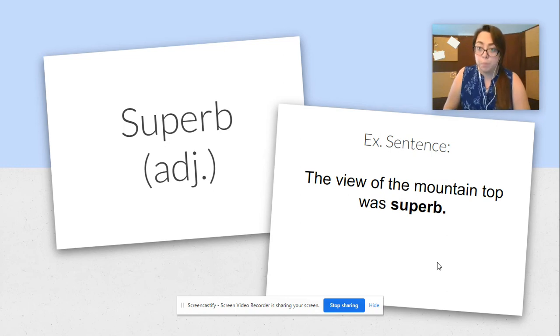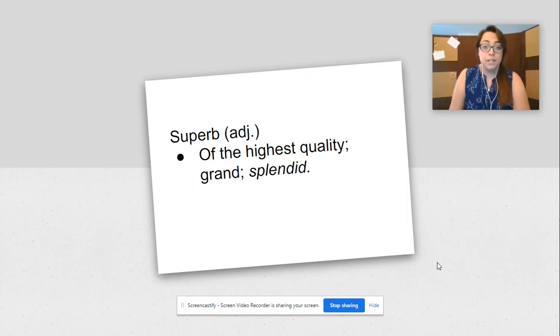Our next word is superb. Superb is an adjective, and the example sentence is the view of the mountaintop was superb. And our definition is of the highest quality, grand, and splendid. Ding, ding, ding. We are getting hit with all the vocab words today. Lots of reoccurring vocab words that we've already seen. So if you already know what splendid means, you already know what superb means. It's of the highest quality. It is grand. It is splendid.